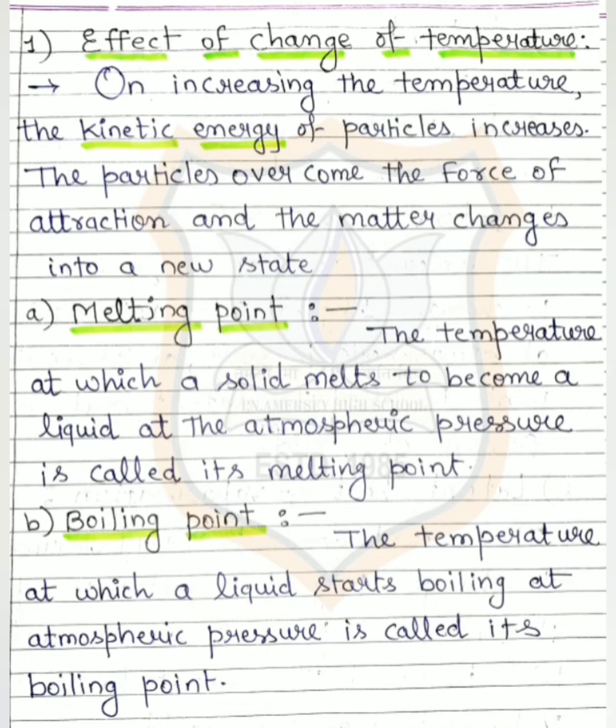Now during these processes we have obtained two important points, that is melting point and boiling point. So what is melting point? The melting point is the fixed temperature at which a solid melts to become a liquid at atmospheric pressure. Like in the case of our first experiment, it is ice, at the fixed temperature at which all the ice gets converted to liquid, that means water. Hence for ice conversion to water it is 0 degree centigrade or 273.16 Kelvin.